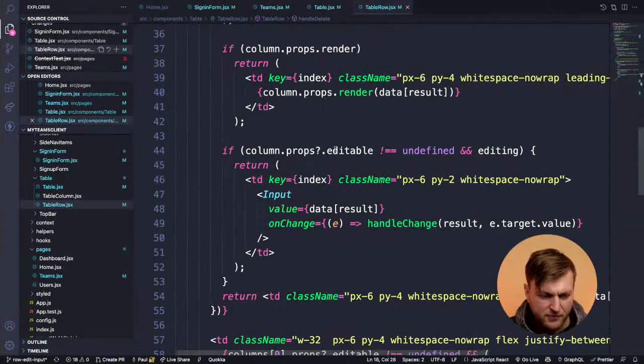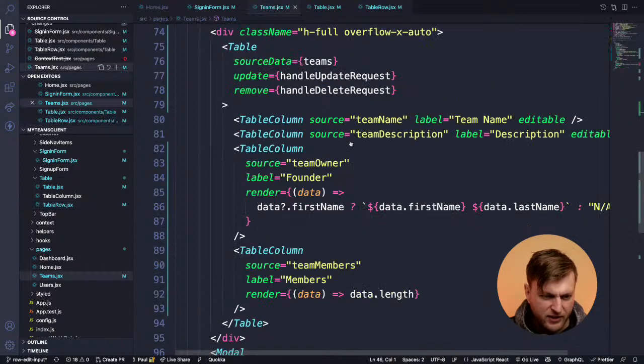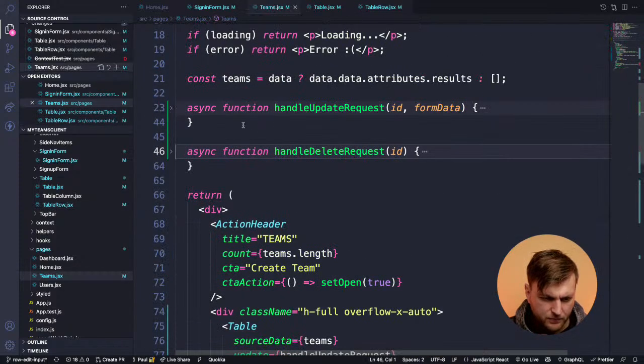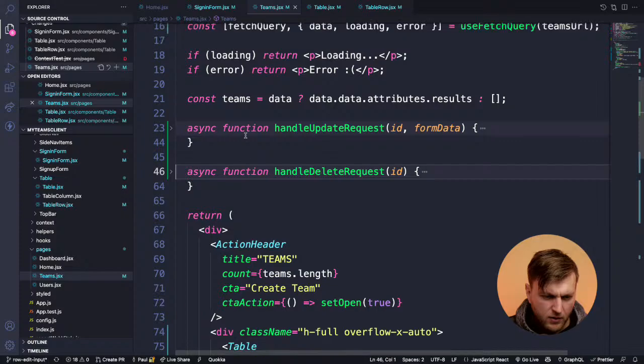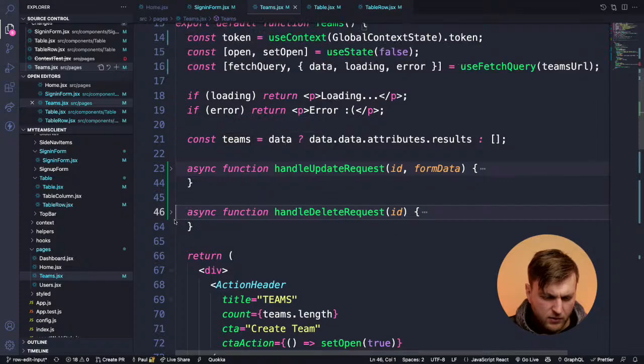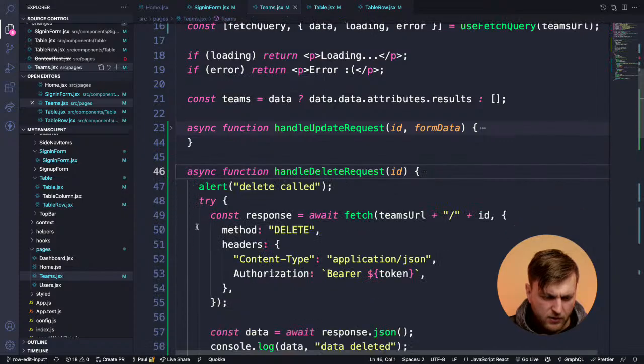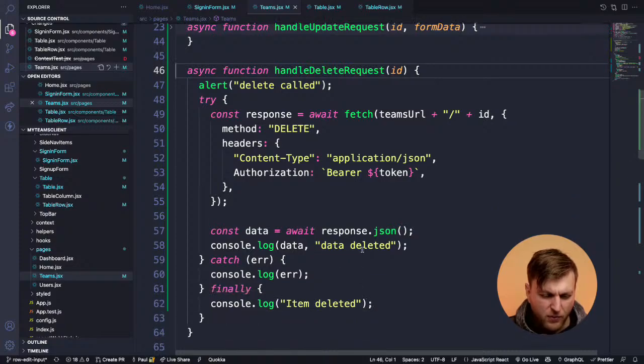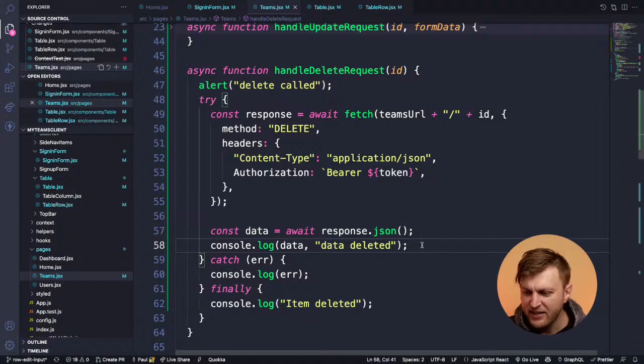So to fix this, we're going to go back to our teams. So right now, when we get the response here, nothing's telling React to refetch the data.